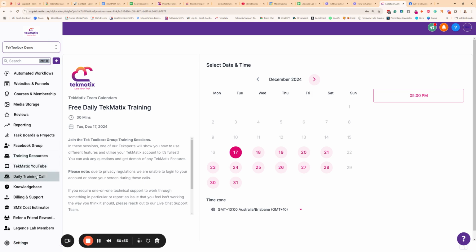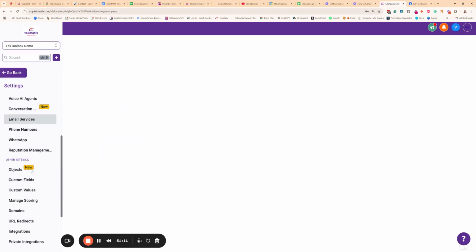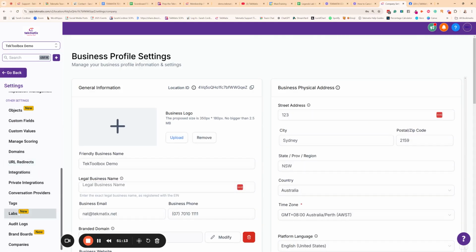If you need support, you can get support in lots of different ways, including the live chat support down here or booking a paid call with a tech expert to help you get things fixed, done, and set up inside your account. Now, of course, you know where you can get a lot of the other features down here in terms of your billing and how to cancel your account, upgrade or downgrade, and back into your settings again, where you've got lots of other features.